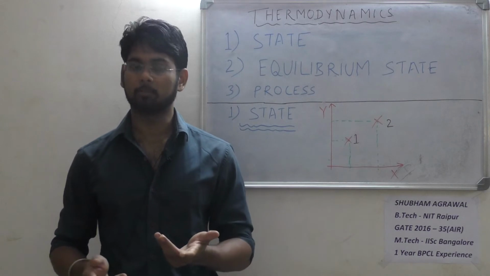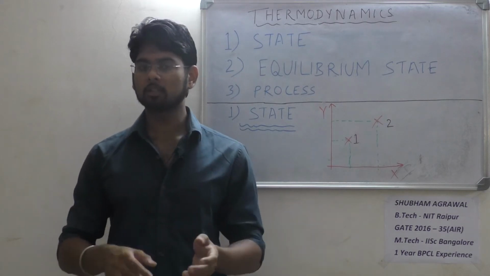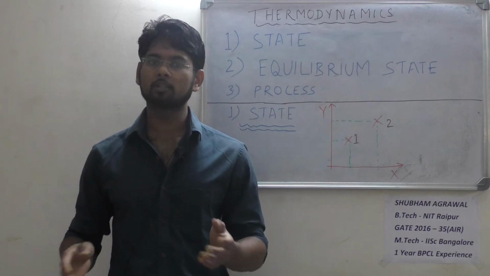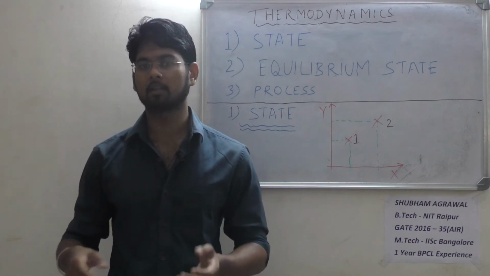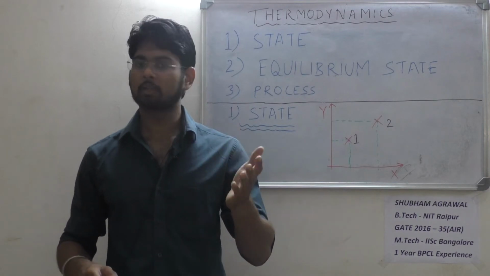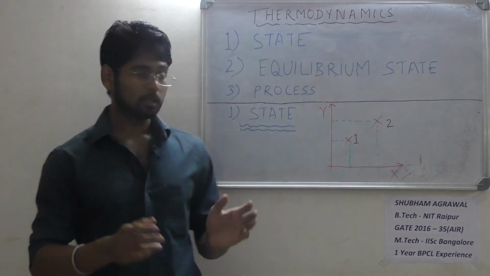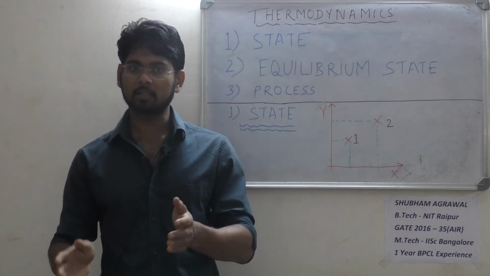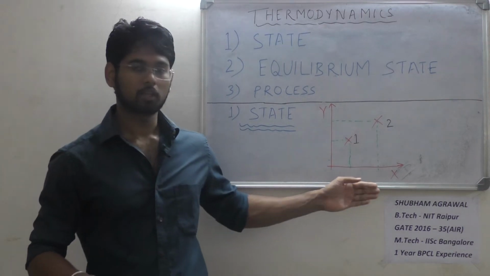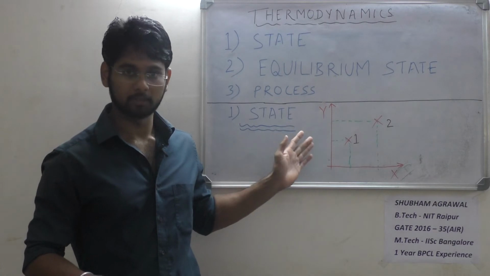अब property chart क्या होता है? Now a property chart is just a coordinate axis in which the x axis is represented by some property like volume or pressure, it can be anything, and the y axis has some different property like temperature, volume, pressure. So in the example I have generalized the chart as x coordinate, it can be volume, it can be pressure, and y coordinate, it can also be volume, pressure, anything.